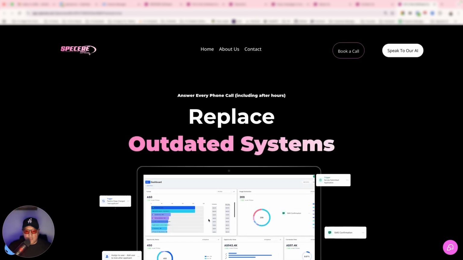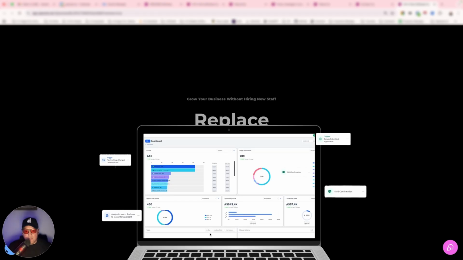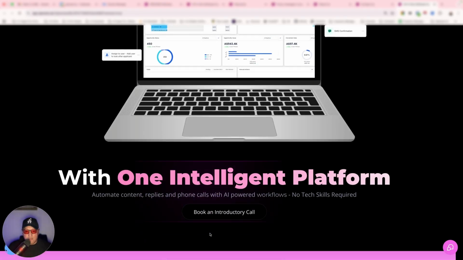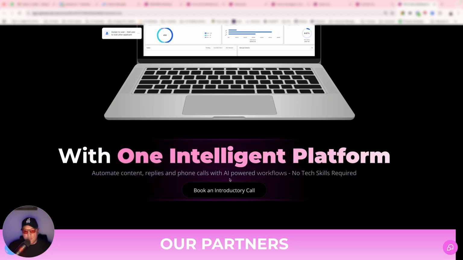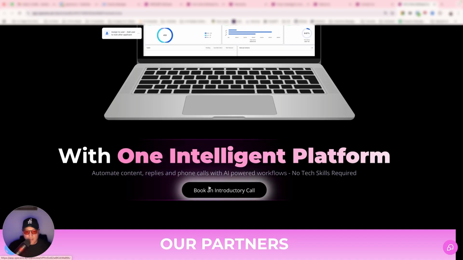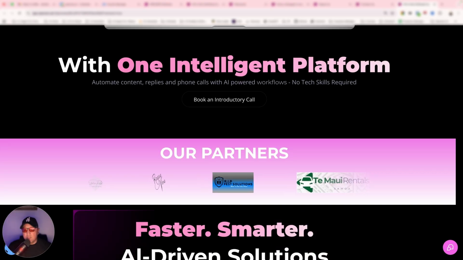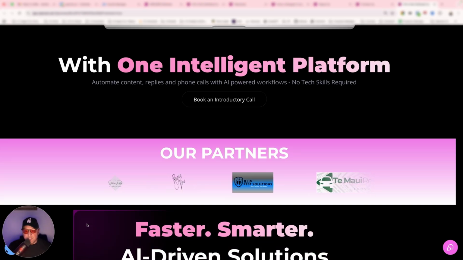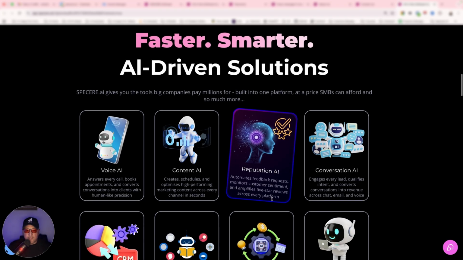All right, so scroll to the top: replace outdated systems, image of our actual software, with one intelligent platform. Automate content, replies, and phone calls with AI-powered workflows. No tech skills required. If you're convinced, book a call. This here is some of our partners that currently use our software, Spacia.ai, and we'll keep scrolling. Comes to our next section.